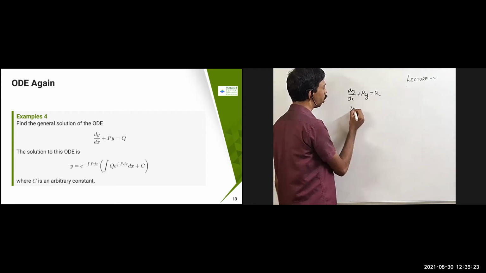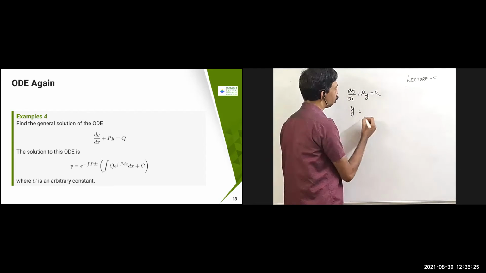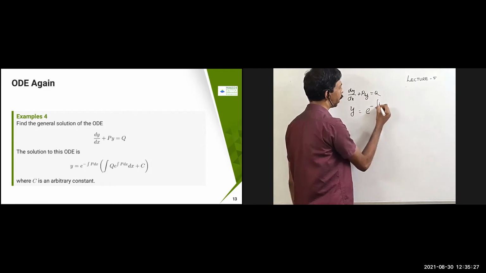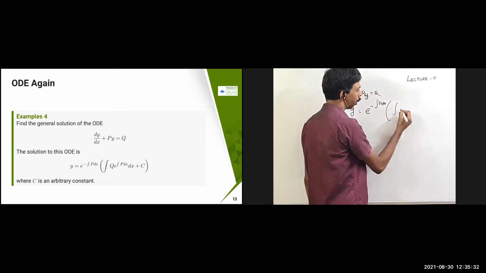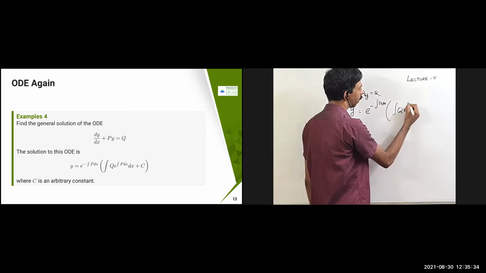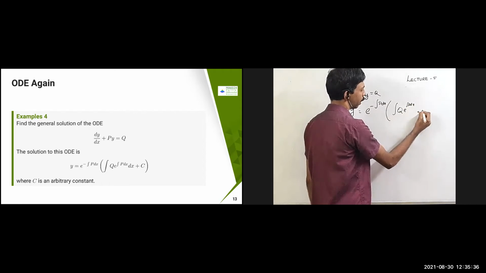You know this one from the ODE course, that y equal to e power minus integral p dx, into integral q e power integral p dx, plus c.